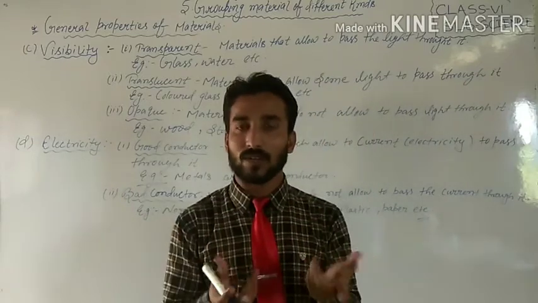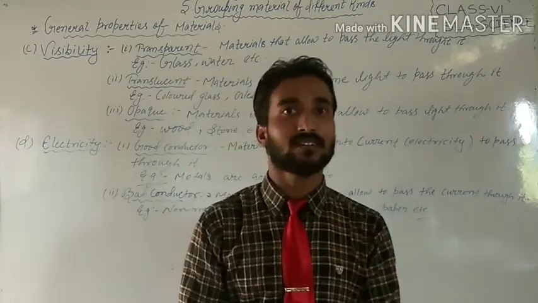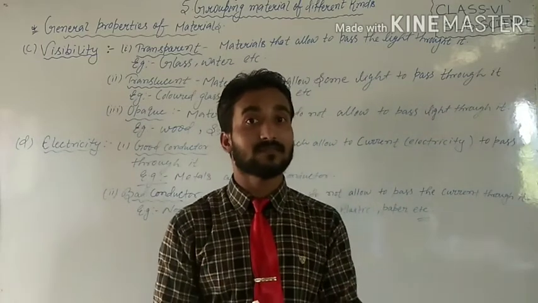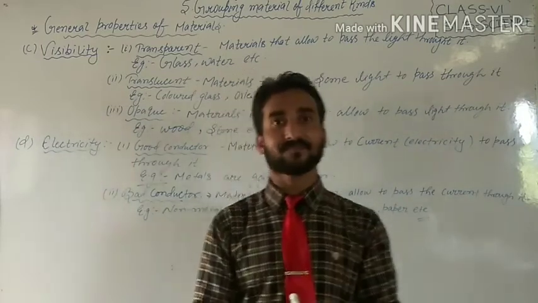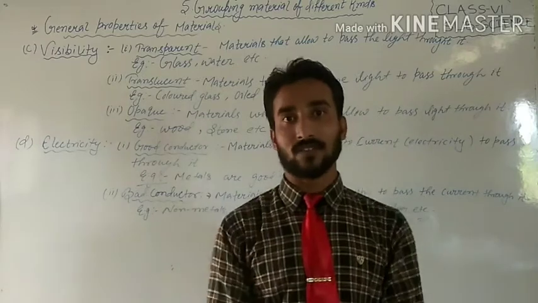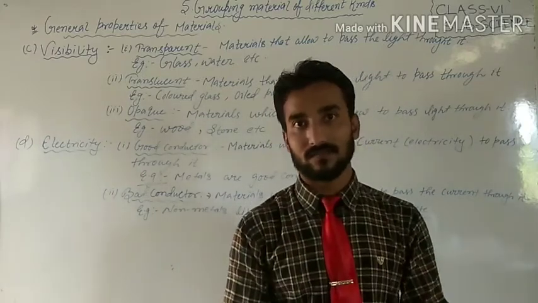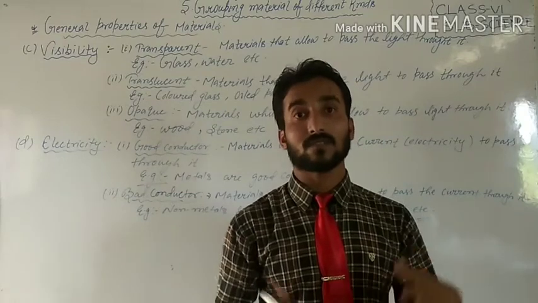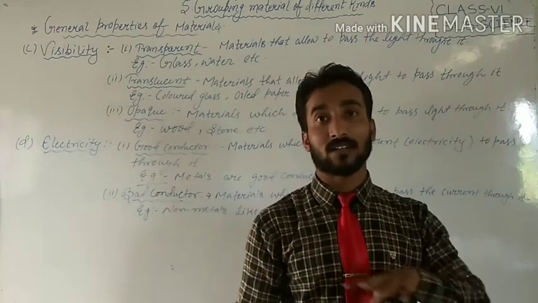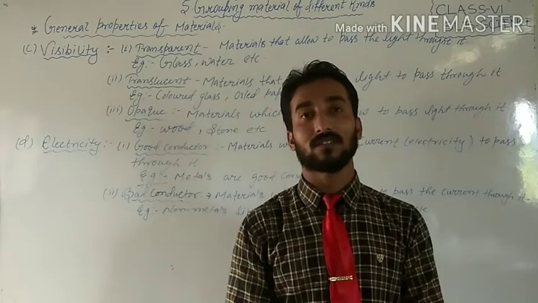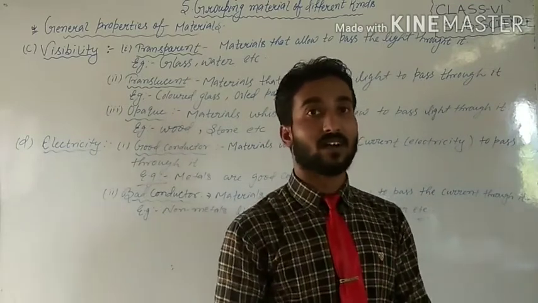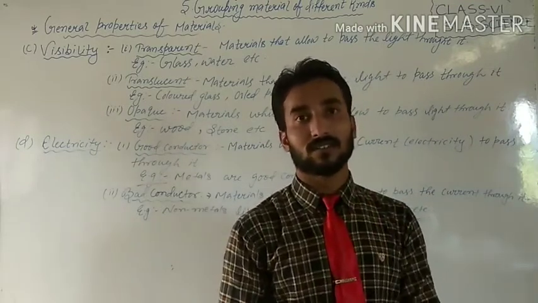No. It's not possible to see all the things. Why? Because few objects are too big, and few objects are too small.